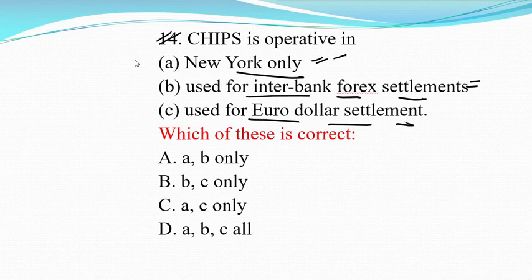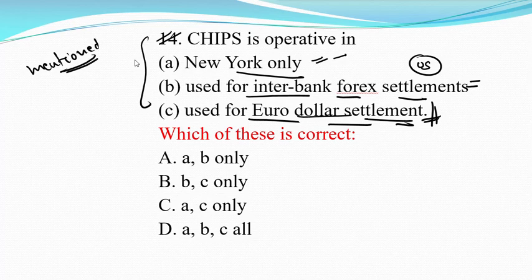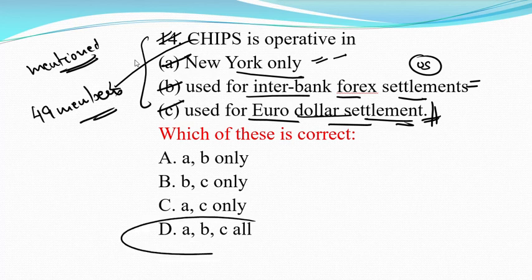Interbank forex settlement, basically it means it is used in the US. It is also used for euro dollar settlement. As all these points are mentioned in your book, all of 1, 2 and 3 are correct here. Presently there are how many membership countries? Basically 49 members. So option number D is the correct answer: A, B and C all are correct.